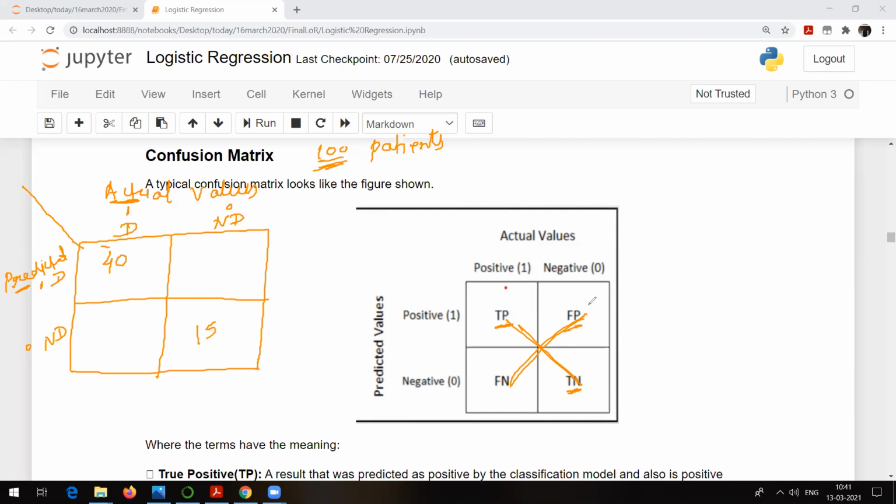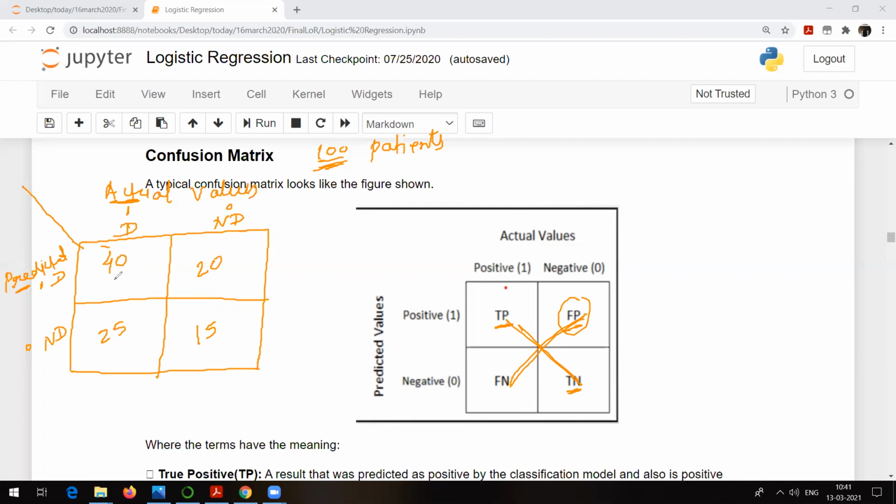This is false positive, let's say 20, and I think this should be 25, right? So let's say this is what our model is doing.